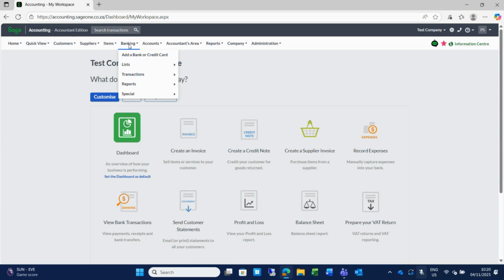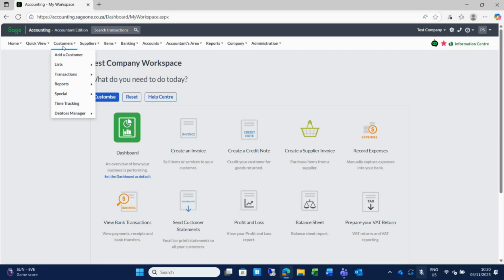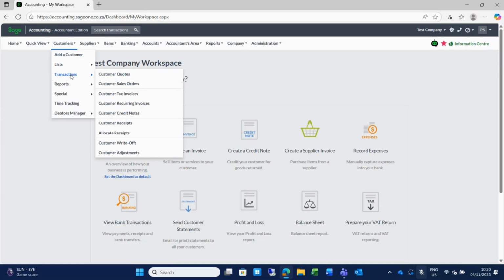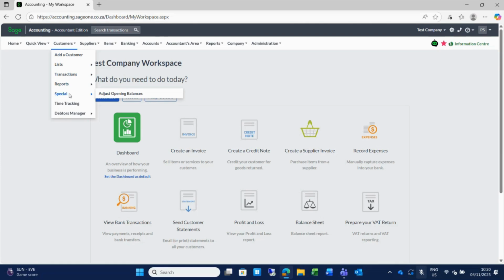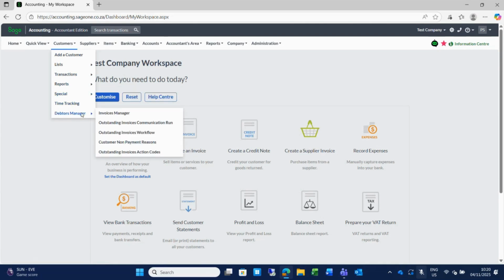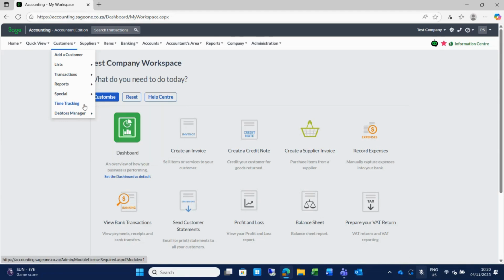But the important thing I want to show you here is, if you look at the layout of the menu, for customers, we have add customer, list of customers, transactions, which is basically your processing, reports, special. Please ignore time tracking and debtors manager for now. That is additional modules that you can purchase, which will not be part of your list here if you did not purchase that additional module. I will tell you more about the additional modules a bit later.